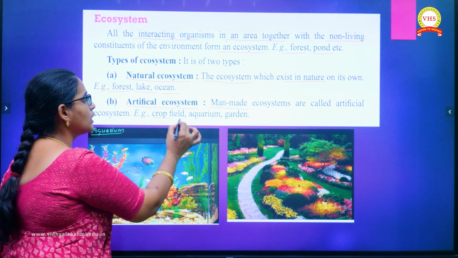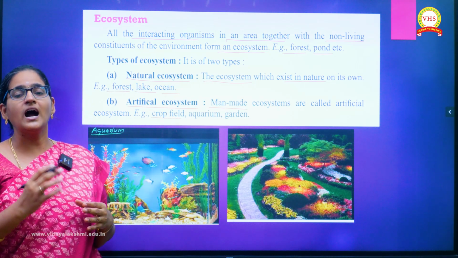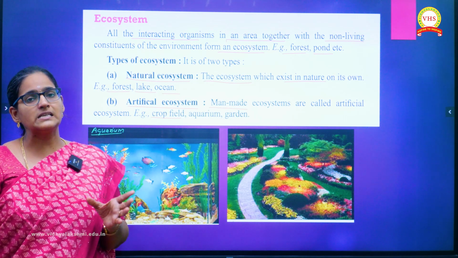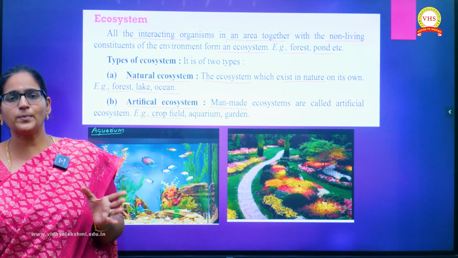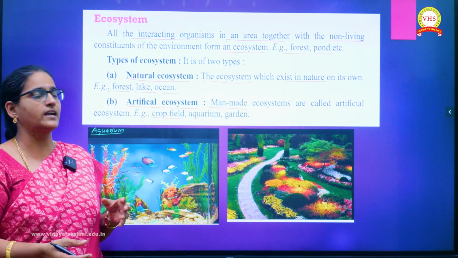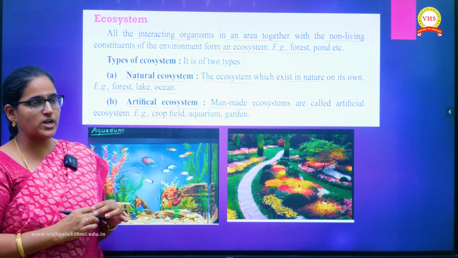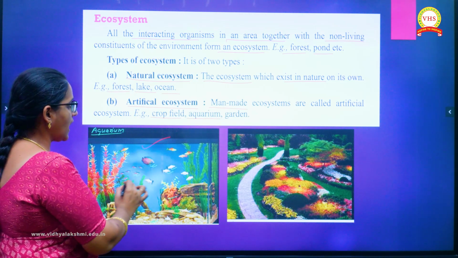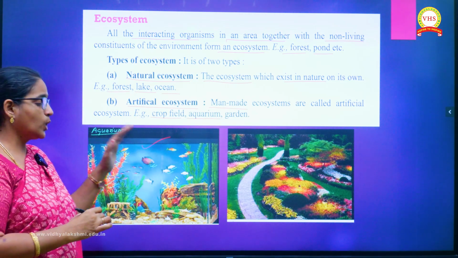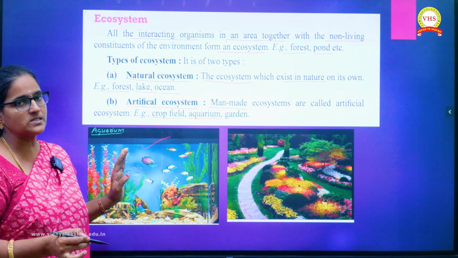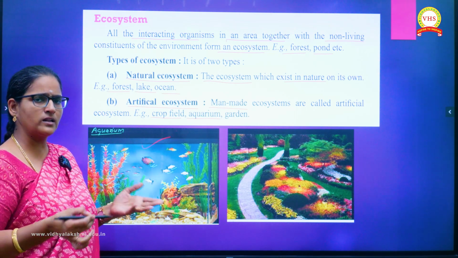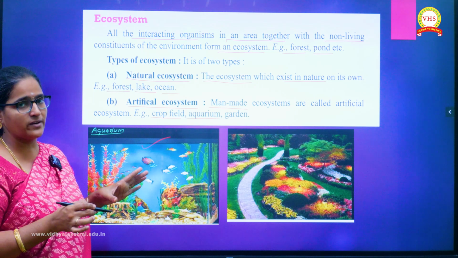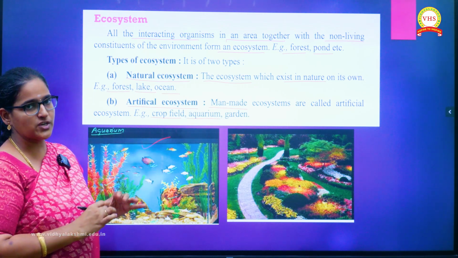For example, a crop field is nothing but agricultural land. The farmers are involved in plowing the land and sowing the seeds, all the steps. Agricultural land is completely under the control of the farmer. We are creating it. That is why it comes under the artificial ecosystem. Apart from that, take the aquarium, the real-time picture is given here. In an aquarium we artificially grow aquatic species, maybe for economic purposes, decoration or ornamental purposes, whatever, it's our wish. If we are growing these aquatic species in a controlled environment, this comes under the artificial ecosystem.